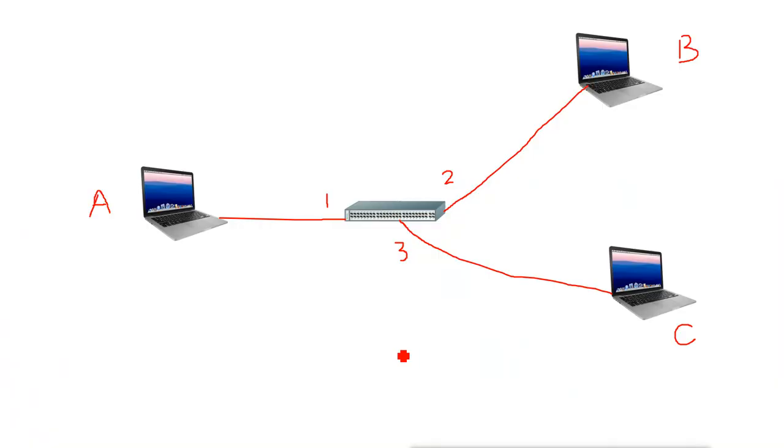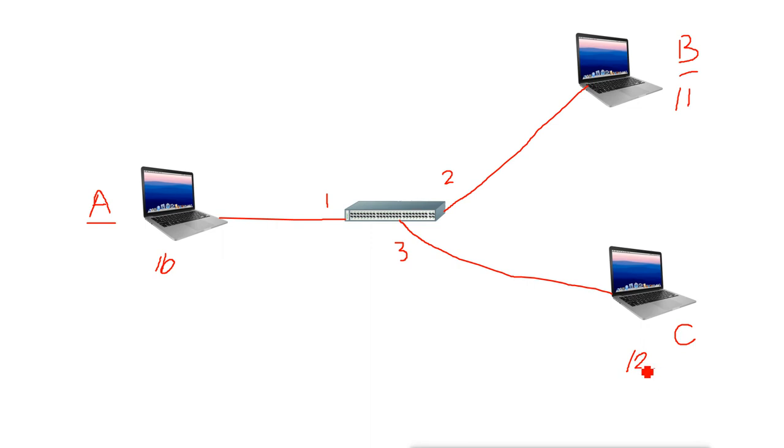Here, this is the attacker's machine, and this machine's MAC address is A, and we can say the IP address is 10. This machine's MAC address is B, and IP address is 11. This machine's MAC address is C, and IP address is 12.